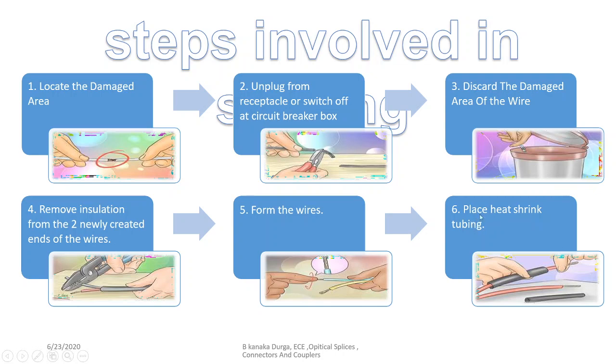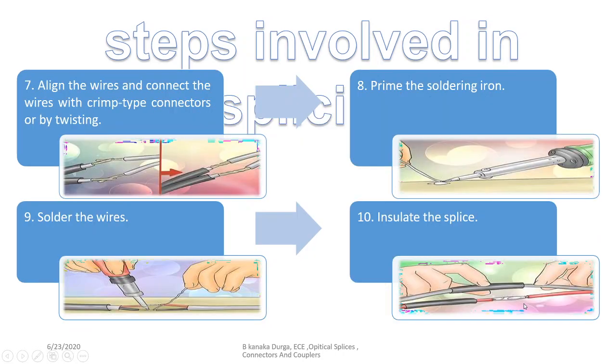So we have to place the heat sink there, and once it has been heated, we can twist the cables, or you can also use crimp connectors for the purpose.